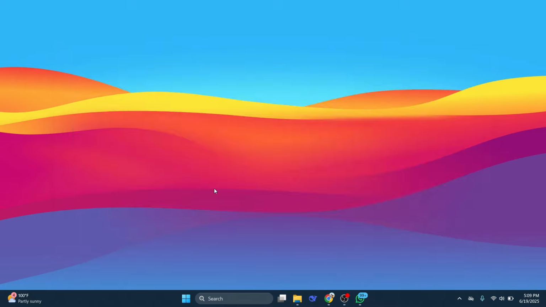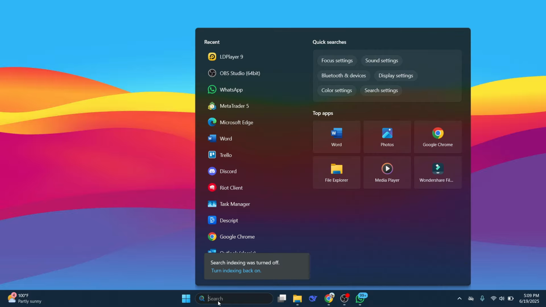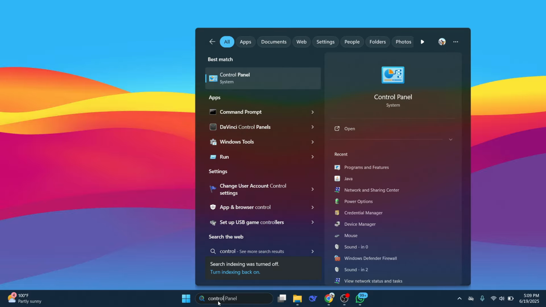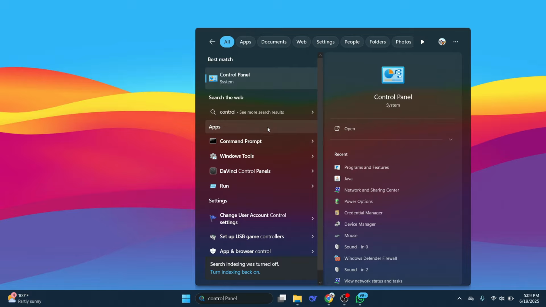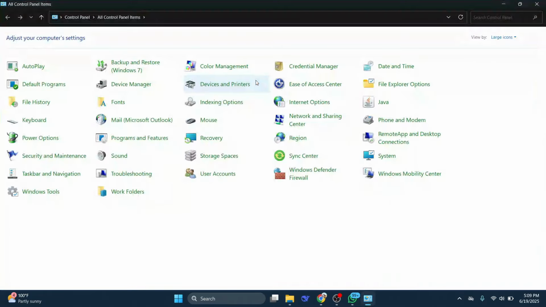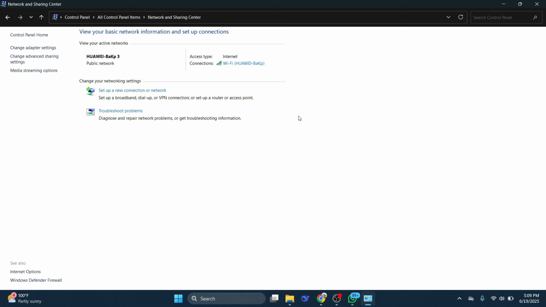So that's that bit done, and there's another step you need to do before you can start playing. So what you now need to do is come back down to the search bar in the bottom left-hand corner, and type in control panel, and then go ahead and open up the control panel app. From here, you want to look for Network and Sharing Center. You want this option here. Go ahead and give that a click.